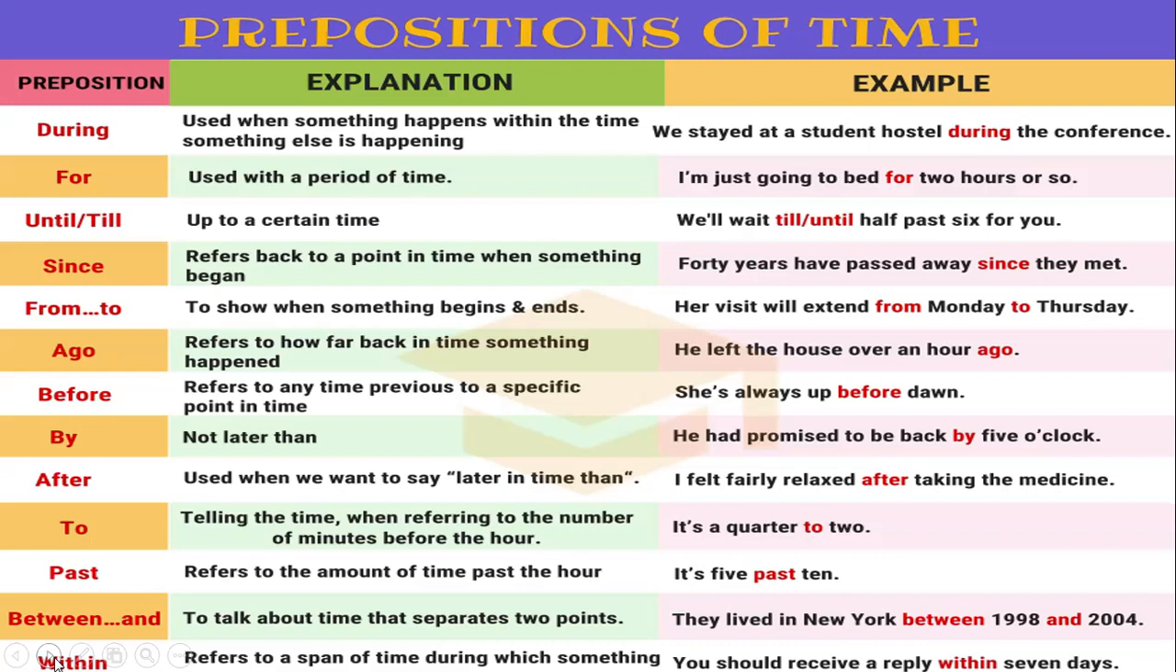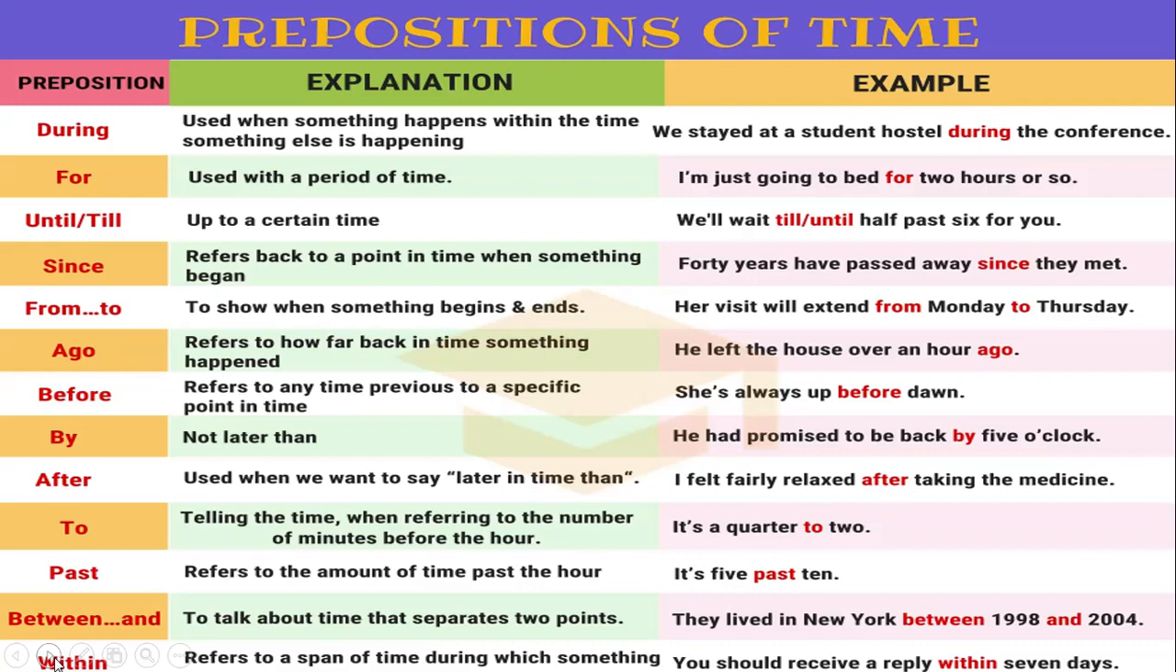Next is since. Since refers back to the point in time when something began. 40 years have passed since they met. It also expresses a point in time. For example, he has been in bed since 6 a.m. We can say that it is used with the perfect tenses. It also shows the definite time when the action began.